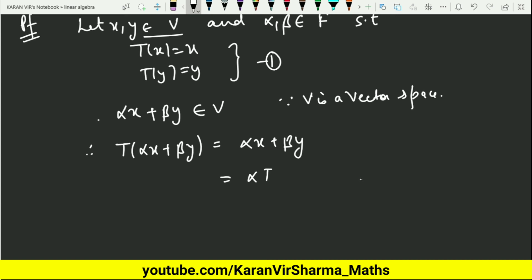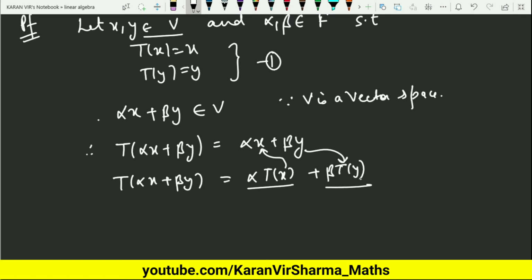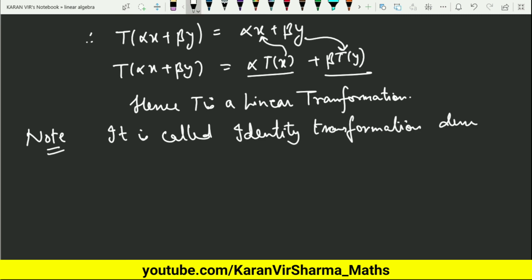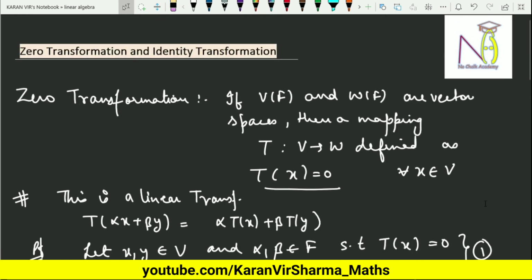Now what is T of x? That is x. And what is y? That is nothing but T of y. So you have proved that T of alpha x plus beta y is alpha times T of x plus beta times T of y. And hence T is a linear transformation. Note, it is called identity transformation, generally denoted by capital I. Okay, that is, you can just write it down that I of x equals x for every x belonging to V. So that is all about zero transformation and identity transformation.